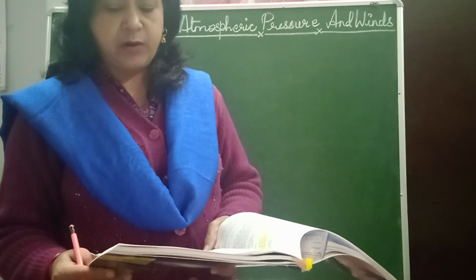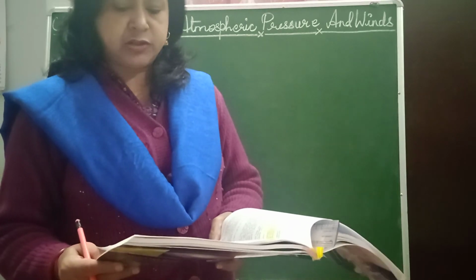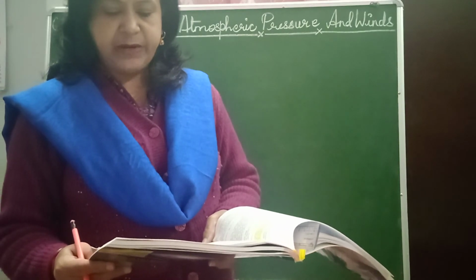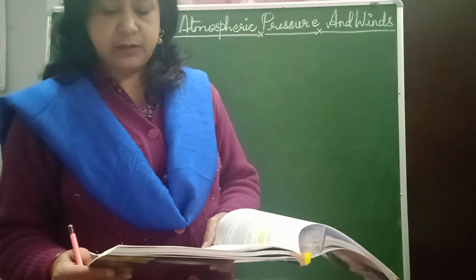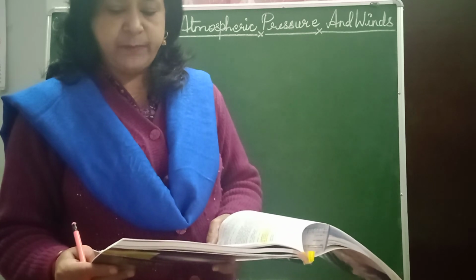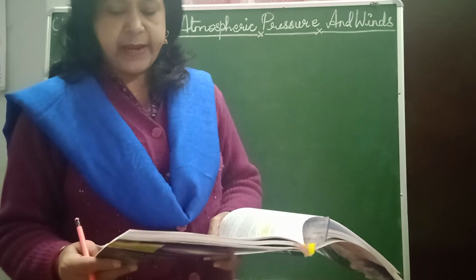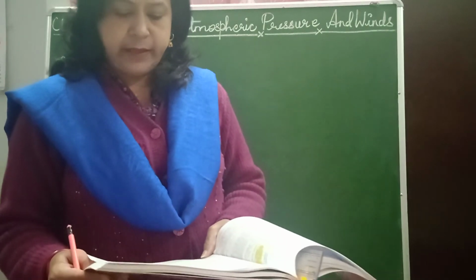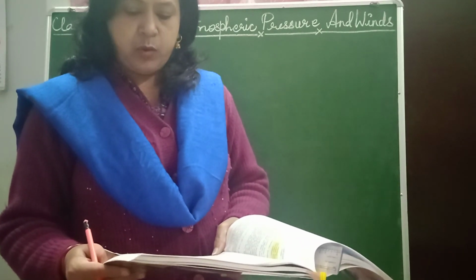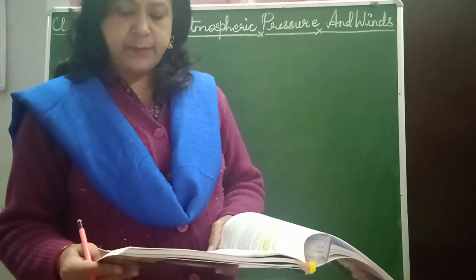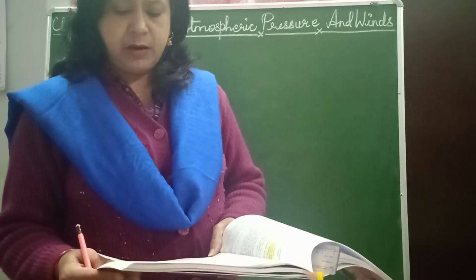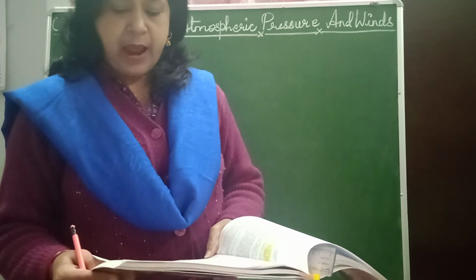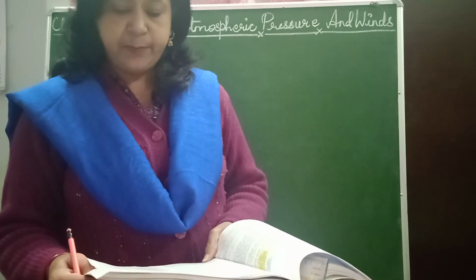After the autumn equinox, there is southward movement of the sun, which becomes vertical over the Tropic of Capricorn at the time of winter solstice, December 22nd, and hence the pressure and wind belts shift southwards except the southern polar high pressure belt. Thereafter, the sun is overhead over the equator at the time of spring, vernal equinox, March 21st, and hence all the pressure and wind belts occupy their normal position.